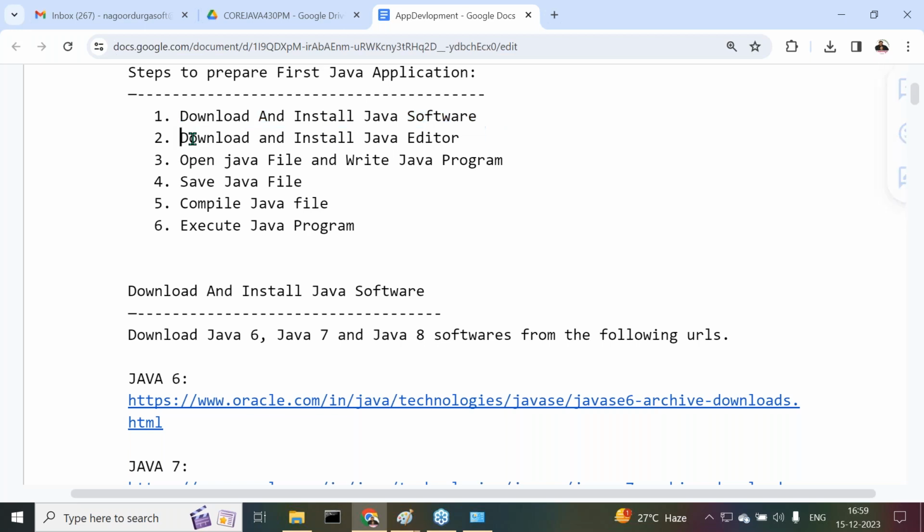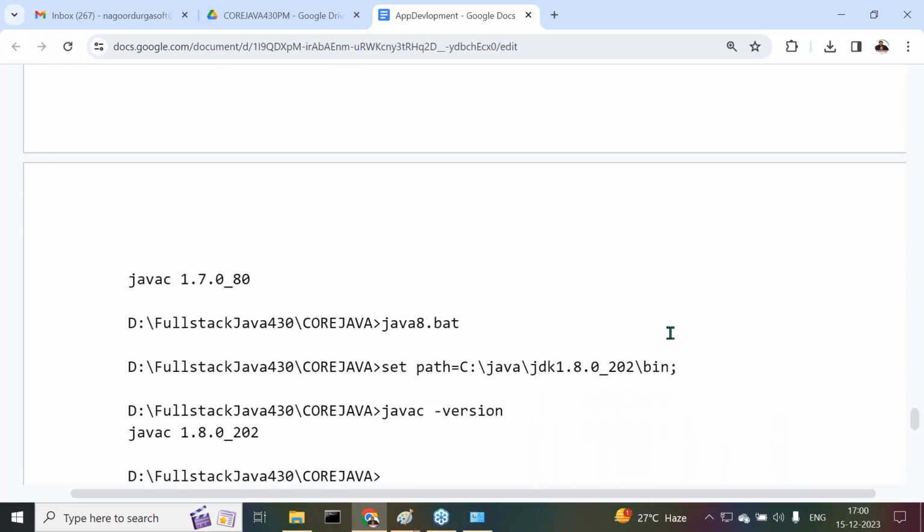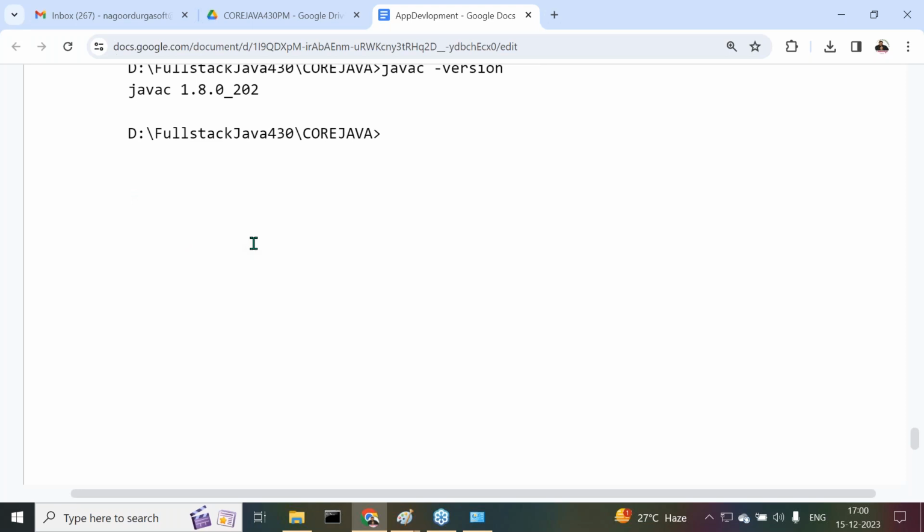Next one is download and install Java editor. First of all, let's understand what Java editor actually is. What is the meaning of Java editor?